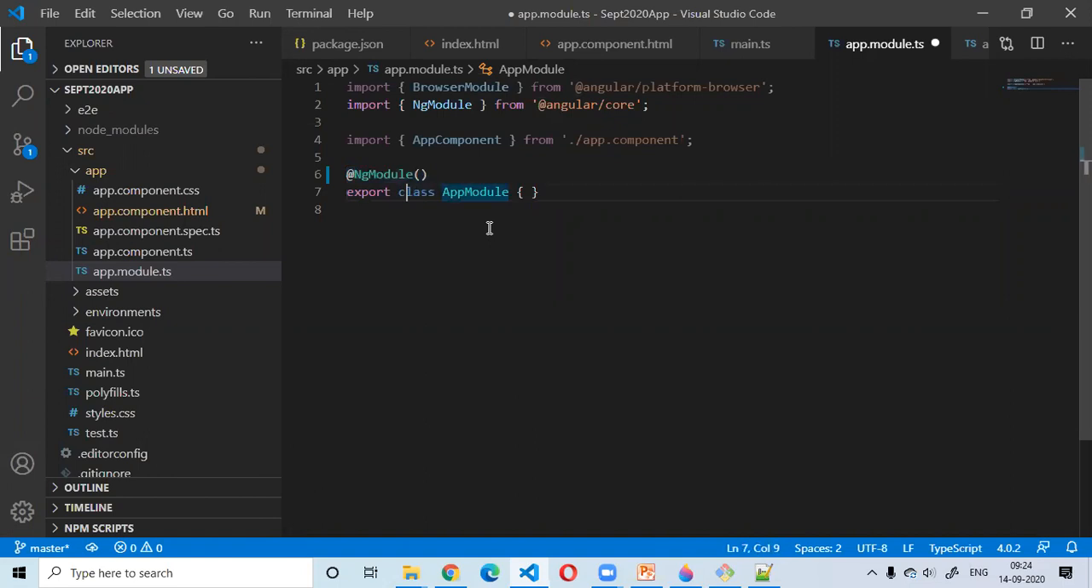So if you see this harmless class, app module, it is not going to do anything on its own, right? Because we are passing this metadata, that means the configuration of that particular class, it is becoming an Angular module, okay? Because we applied this ngModule decorator function along with the class, this class app module is now being considered as an Angular module, okay?